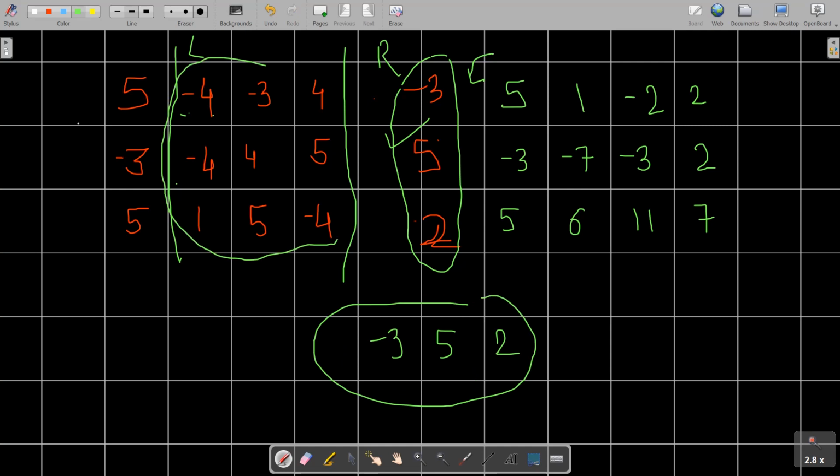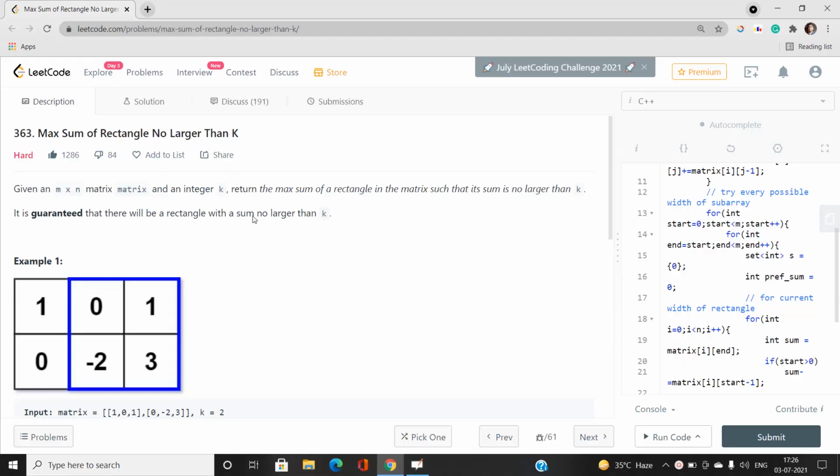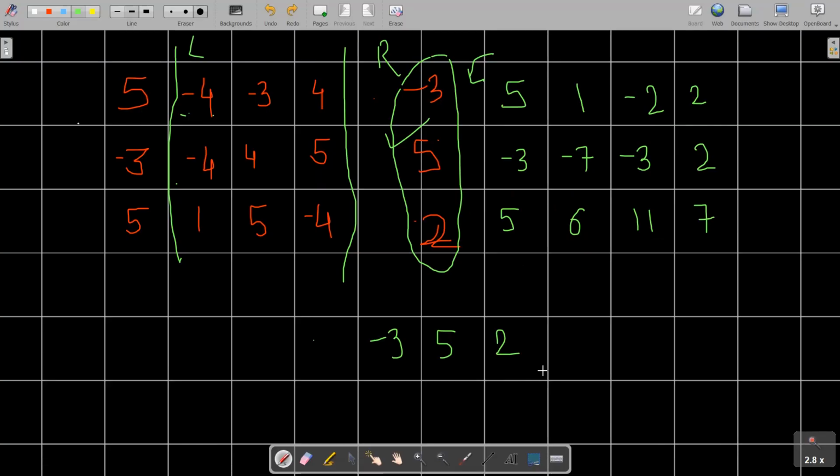Okay, so how are we going to find the sum of a particular rectangle where we want the sum being closest to k? We can easily do that. Consider a linear array like this. This problem is now modified. We have a linear array for a particular L and R, and for that linear array we need to find a subarray such that the subarray has a sum closest to k.